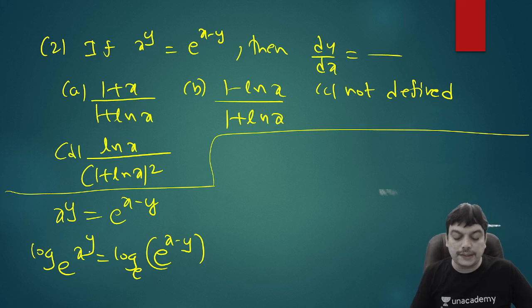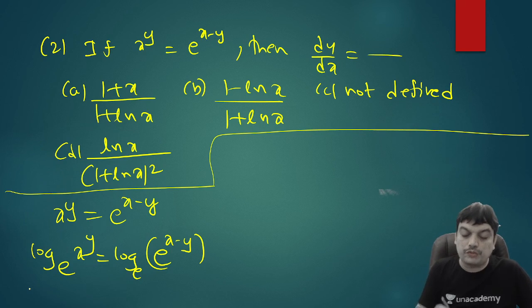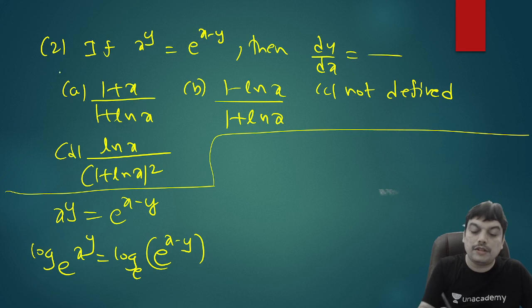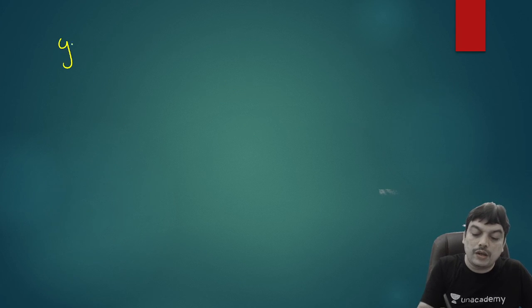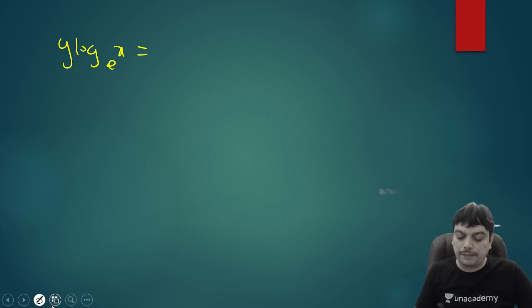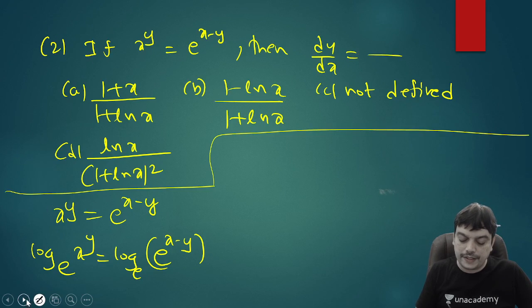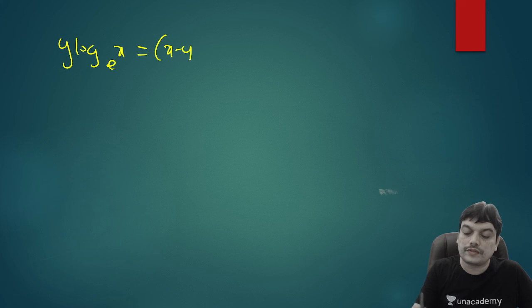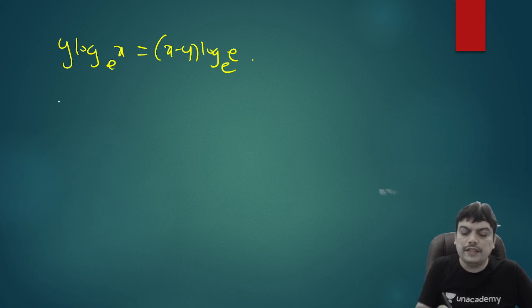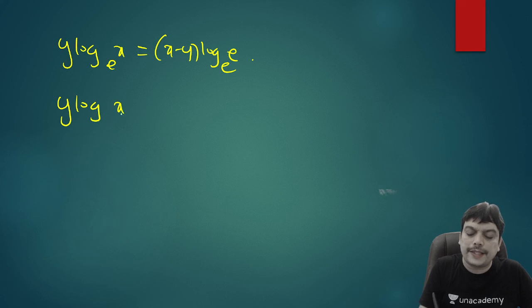So the power gets multiplied to the logarithm and it will reduce to y log x base e is equal to x minus y log e base e. Log e base e is anyway 1. So we can say y log x is equal to x minus y.